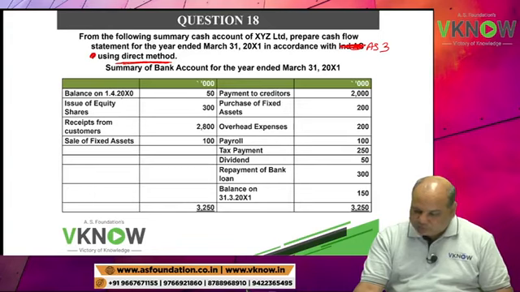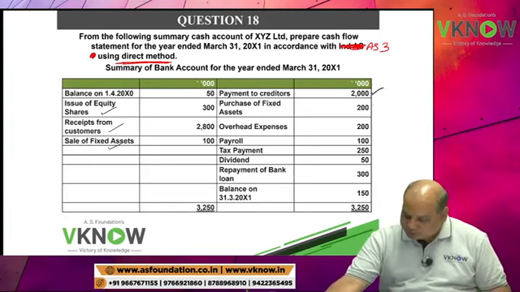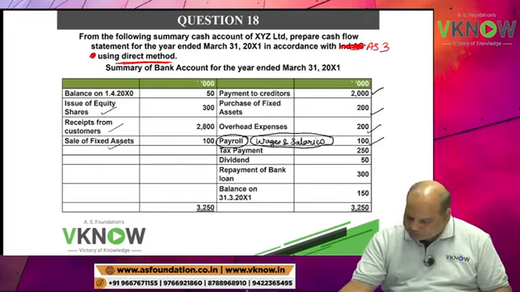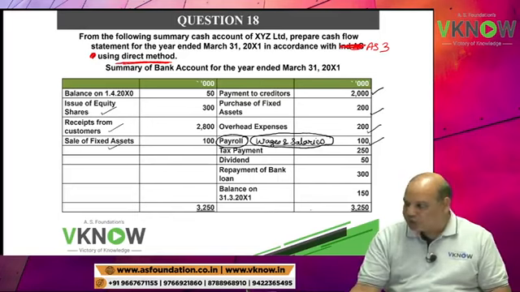Balance on 1 April 20X0, issue of share, receipt from customer, sale of fixed asset, paid to creditor, purchase of fixed asset, overhead, payroll. Payroll means wages and salaries, employee related expense. Tax, dividend, bank loan paid, closing balance.